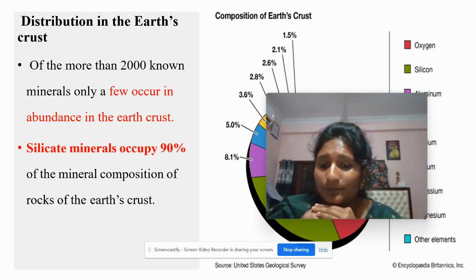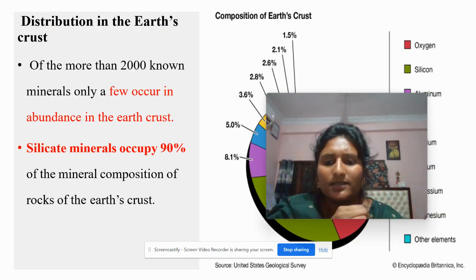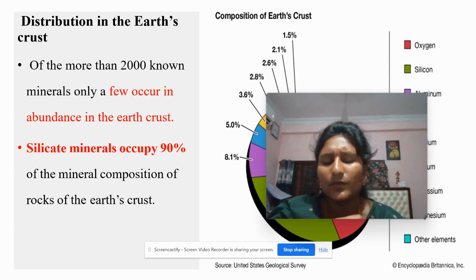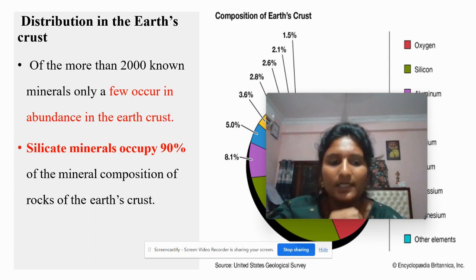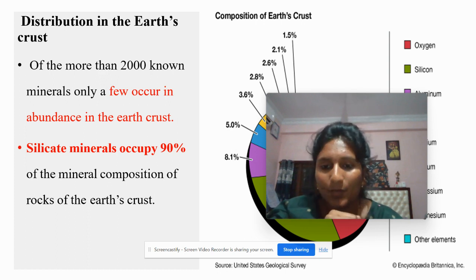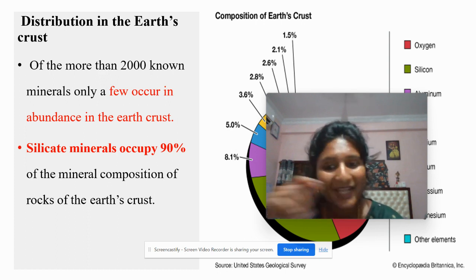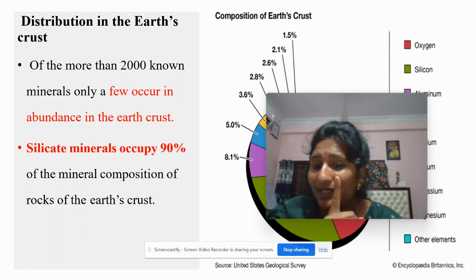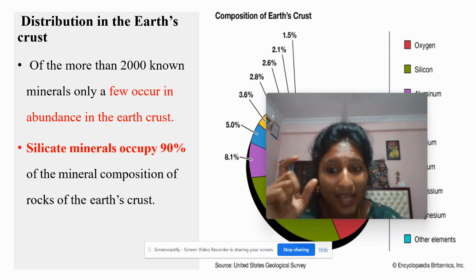Right. Now, distribution in the earth crust. Among 2000 known minerals, the topmost mineral which is often seen in the earth crust is silicate. The silicate minerals occupy 90% of the mineral composition of the rocks of the earth crust. Can anyone tell why it is silica? Has anyone remembered?